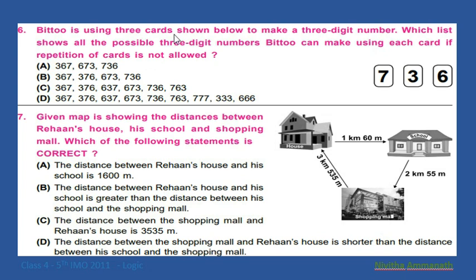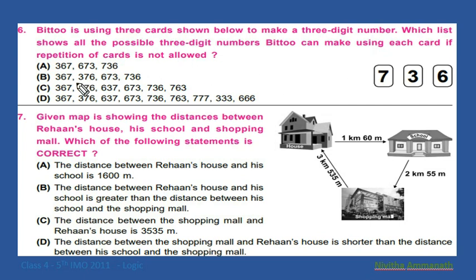Bitu is using 3 cards shown below to make a 3-digit number. Which list shows all the possible 3-digit numbers Bitu can make using each card if repetition of a card is not allowed?